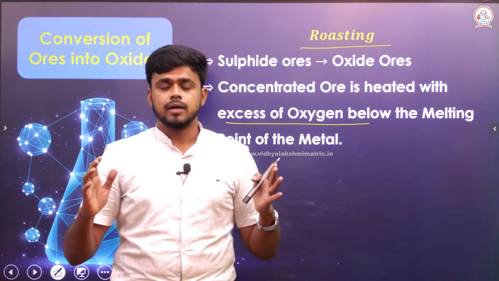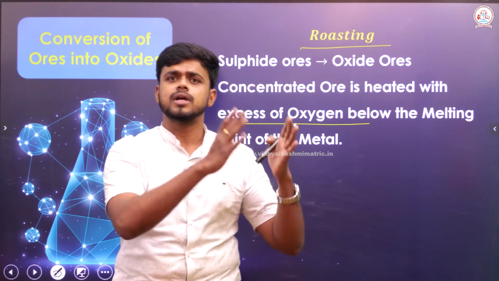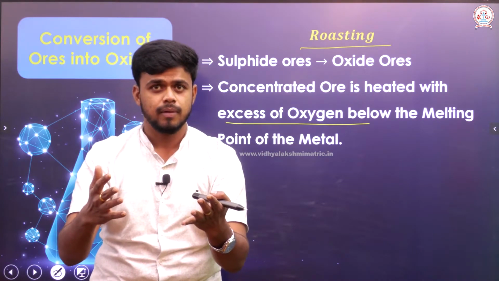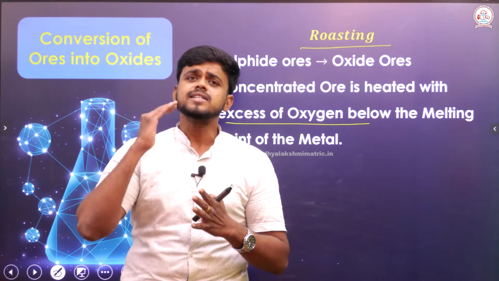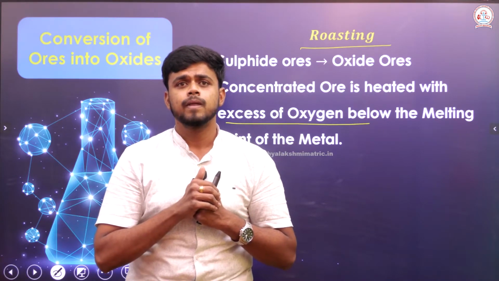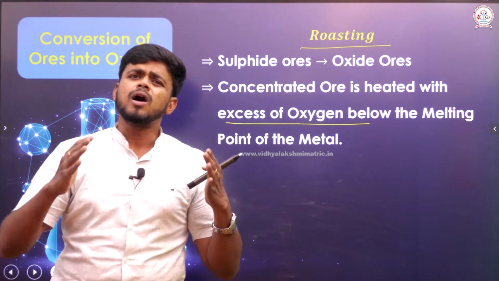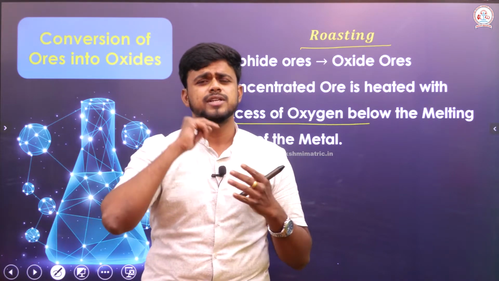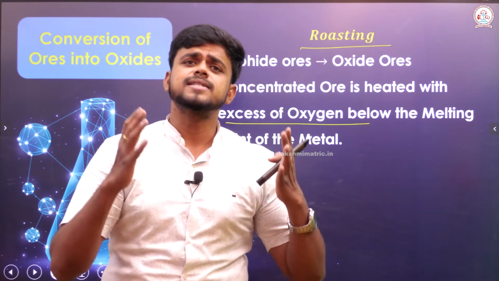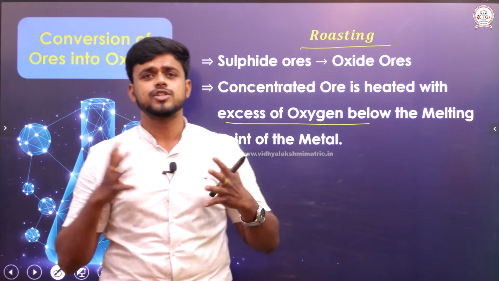Okay, sir. It means the concentrated ore is reacting with an excess of oxygen, and we know that all metals have certain melting points. If I heat it for a prolonged time, the metal starts to melt, right sir, then what shall we do?